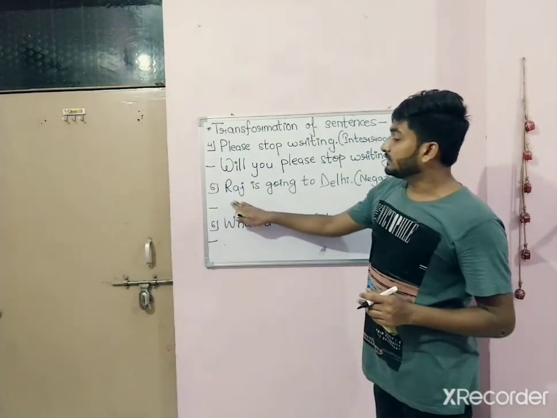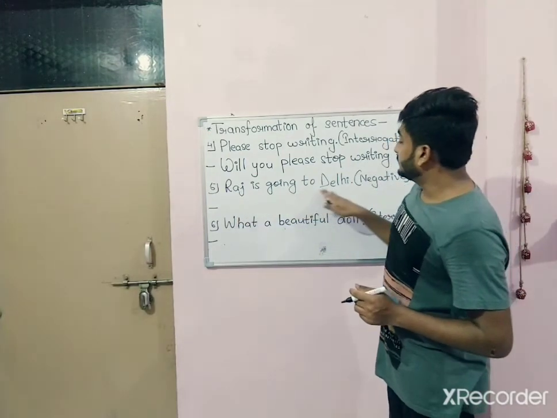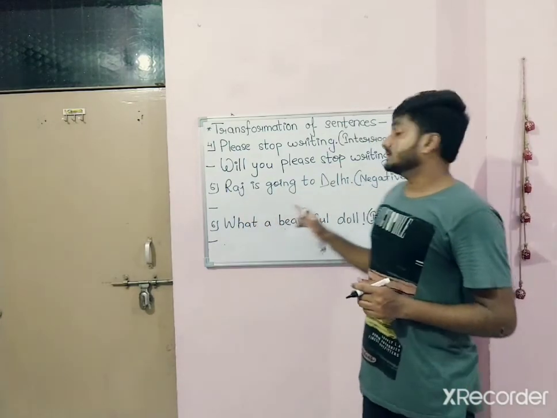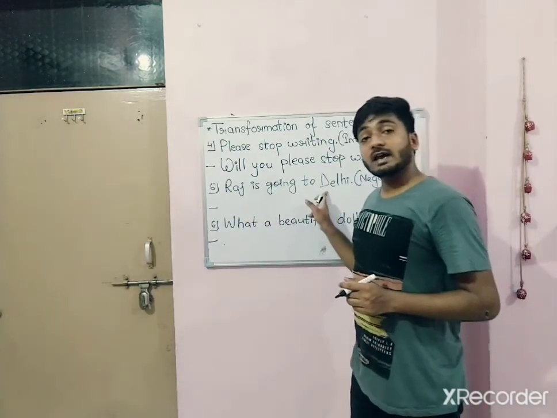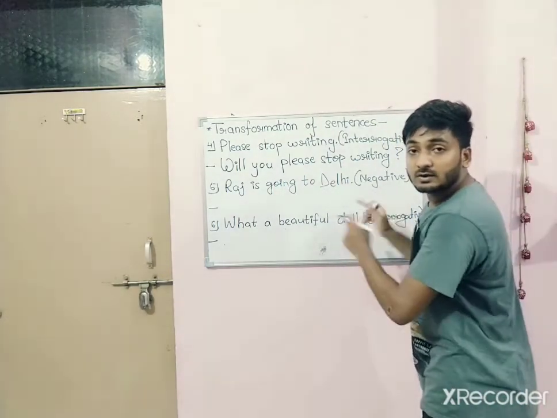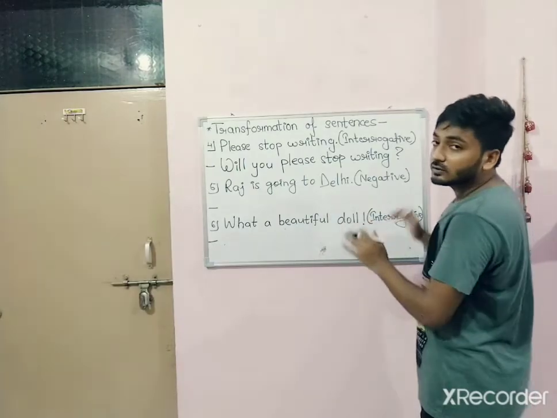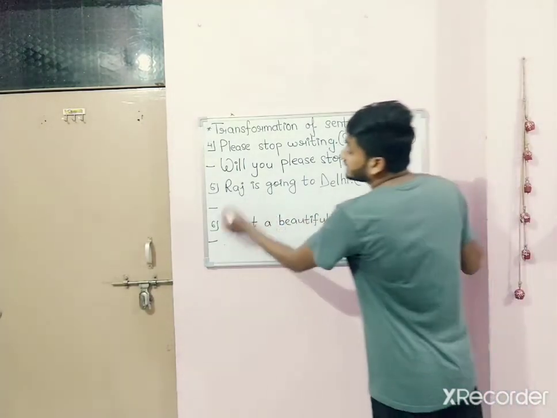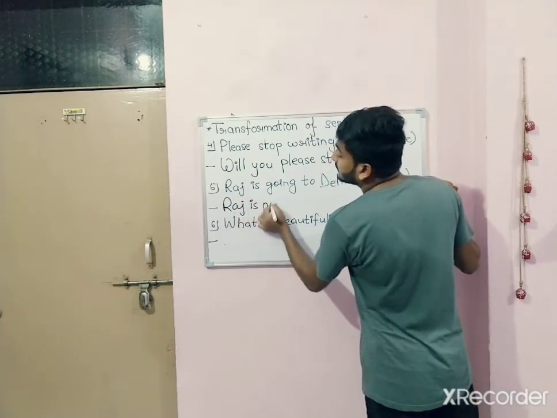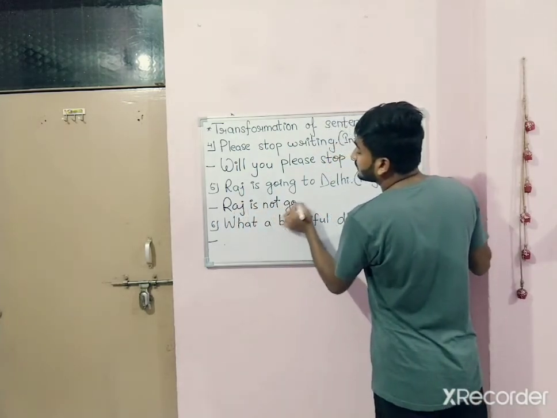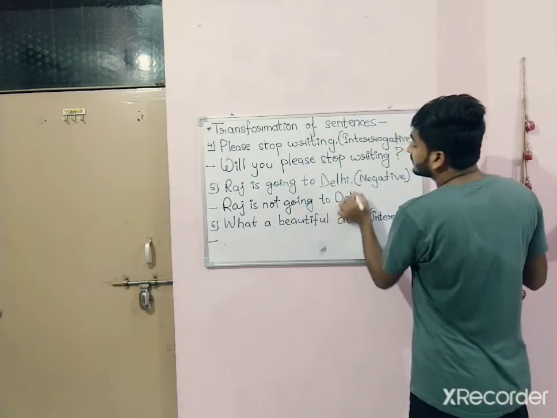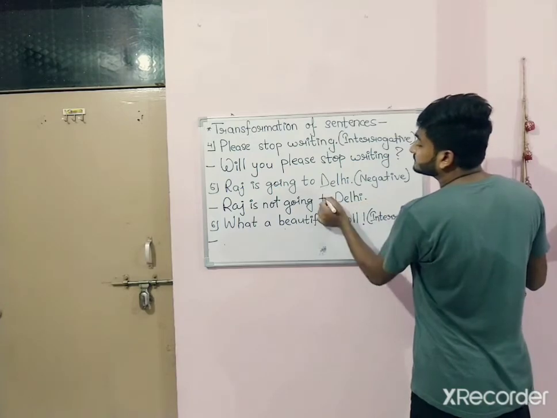Now, number 5. Raj is going to Delhi. Which kind of sentence is it? It is an assertive sentence. We have to change it into negative one. Negative is a part of declarative sentence. It's also called a statement. Now, Raj is not going to Delhi.